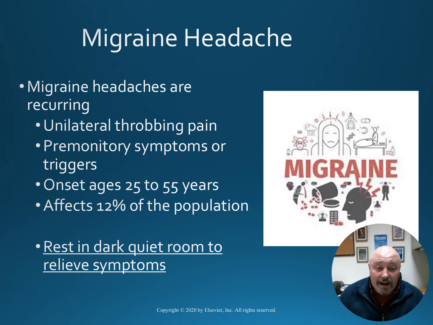On the other hand, there's migraine headaches. These are usually recurring and result with unilateral throbbing pain. They usually have triggers or early symptoms. The onset age is between 25 to 55 years, and they affect 12% of the population. When it comes to ATI or NCLEX, your first go to treatment is going to be resting in a dark, quiet room to relieve symptoms.